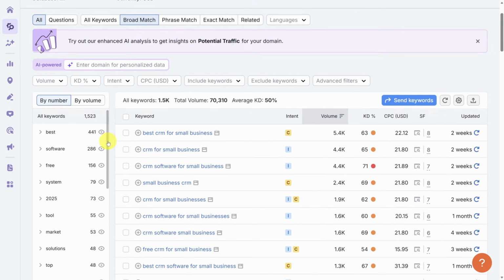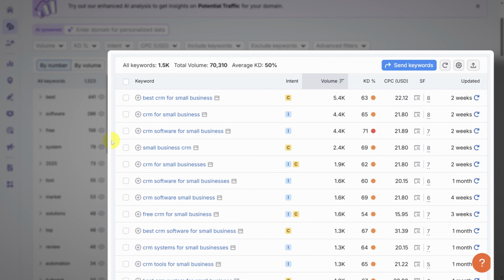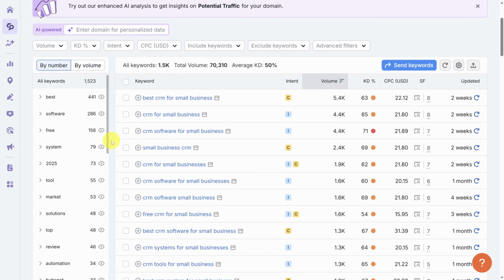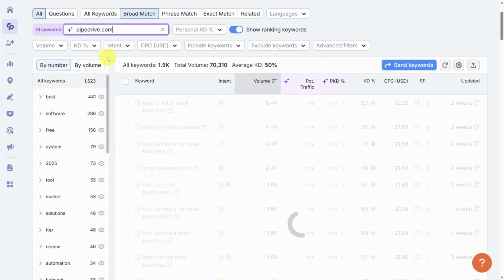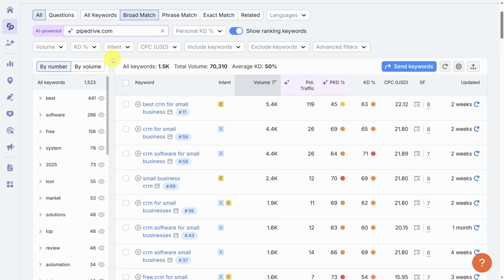Okay, so your focus should be drawn to this giant table on the right side. This has a list of related keywords to what you typed in. Notice, for instance, that the top keyword here is best CRM for small business, not small business CRM. Before we get into the columns and what they mean, go ahead and type in your domain into this text box where it says enter your domain for personalized data. This adds a ton of valuable information.